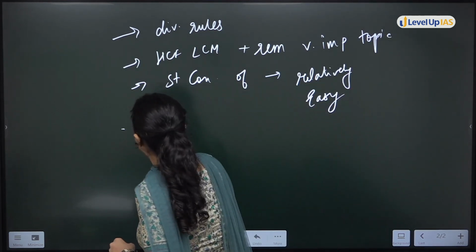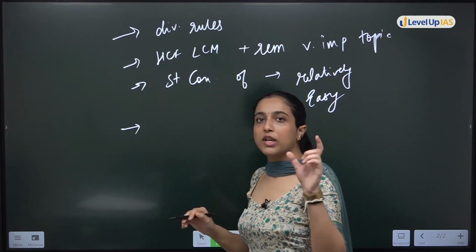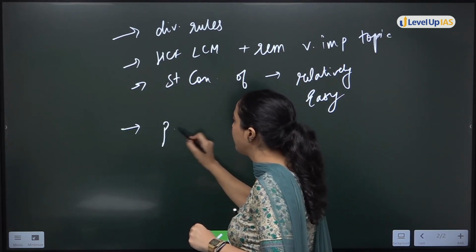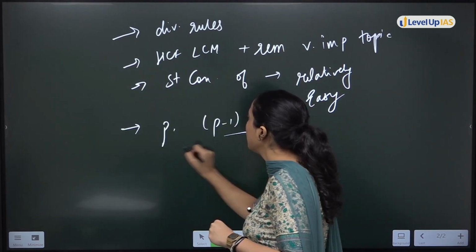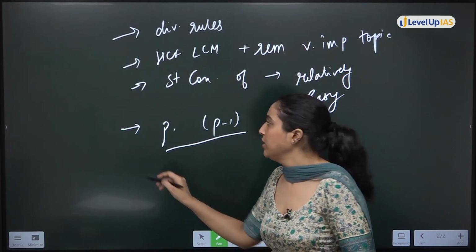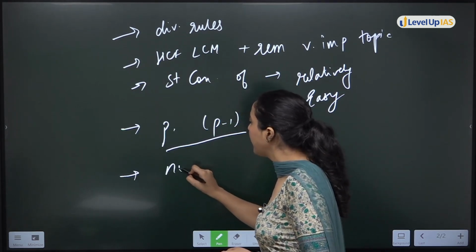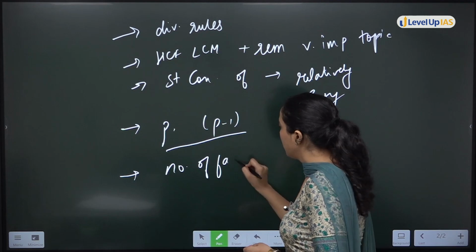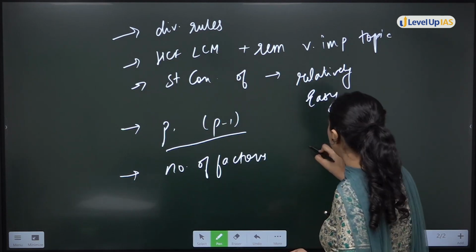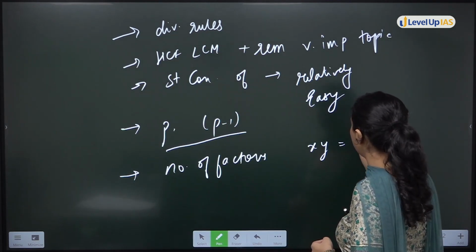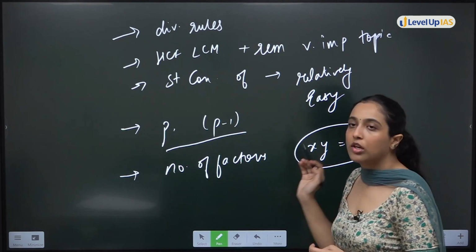Okay. Then you know that some questions are being asked based on the concept of P is a prime, P minus 1 times. Okay, this is a specific concept. Then you know how to find the number of factors. Okay, and questions of this type, x, y is equal to 15. How to write 15 as a product of 2.